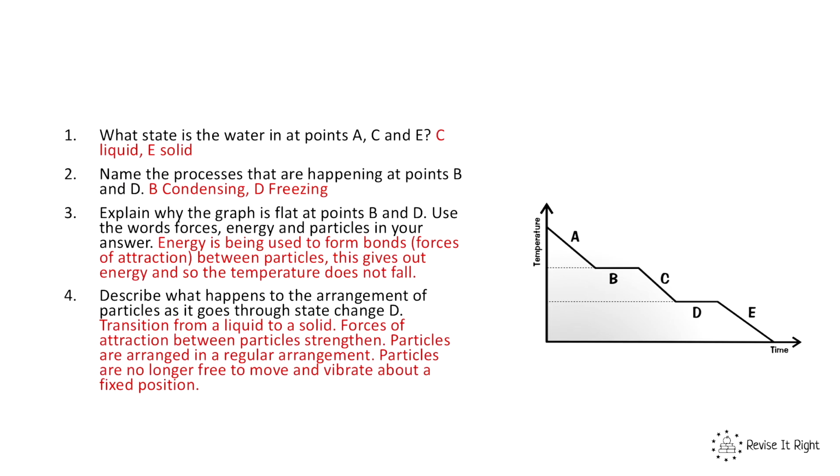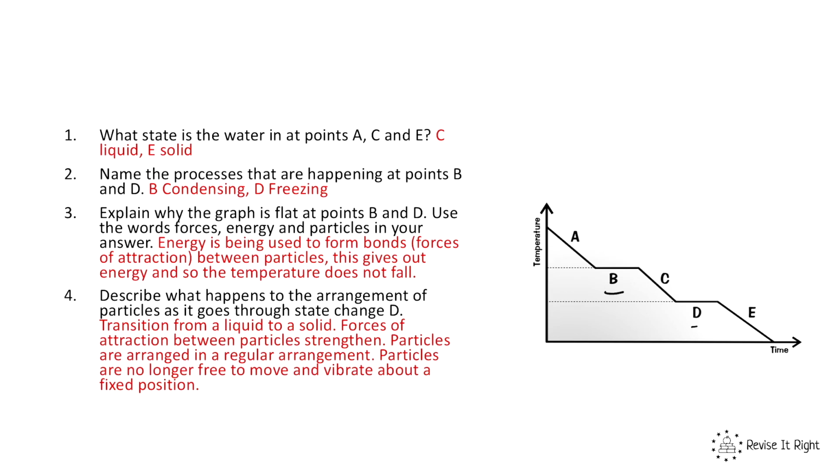Then, name the processes that are happening at B and D. B is condensing and D is freezing. Explain why the graph is flat at points B and D. Well, bonds are forming between the particles. This gives out energy, and so the temperature does not fall.